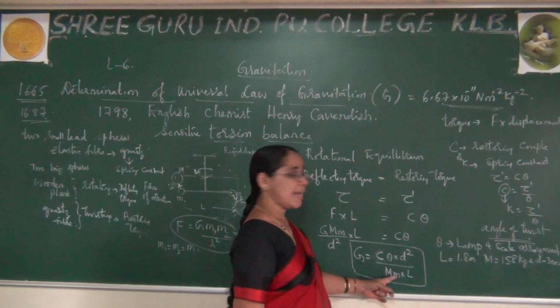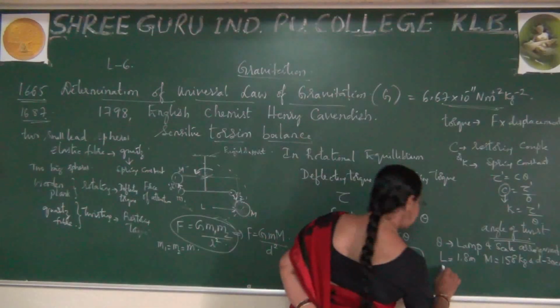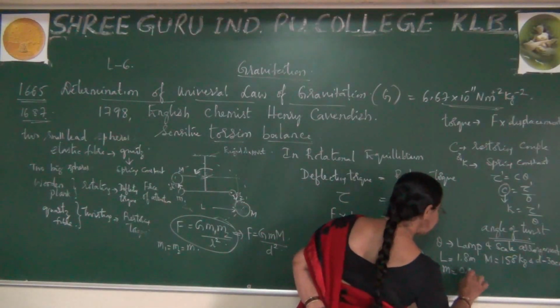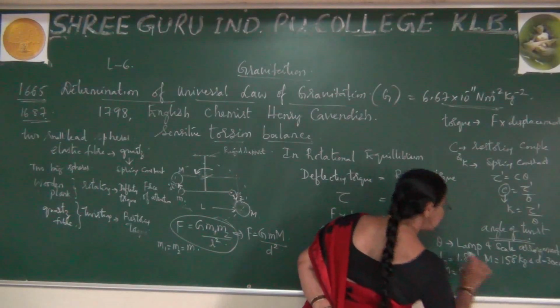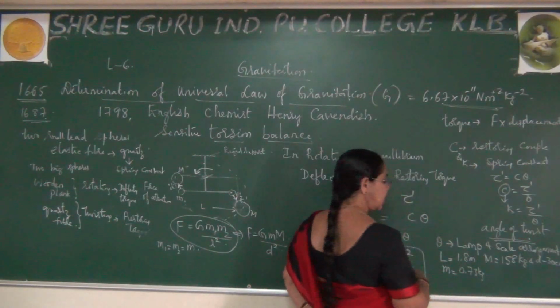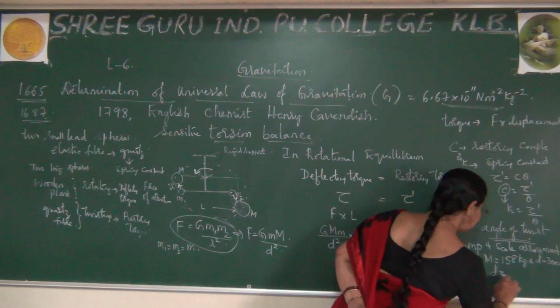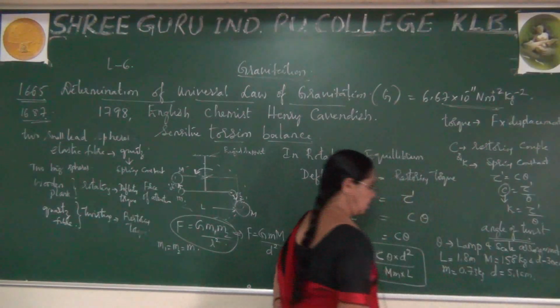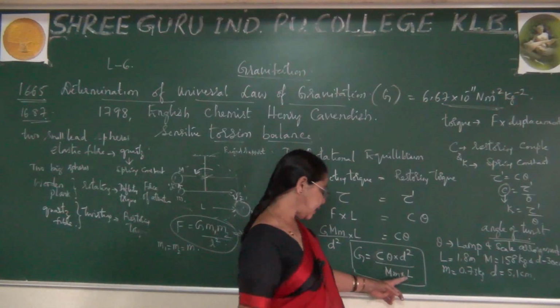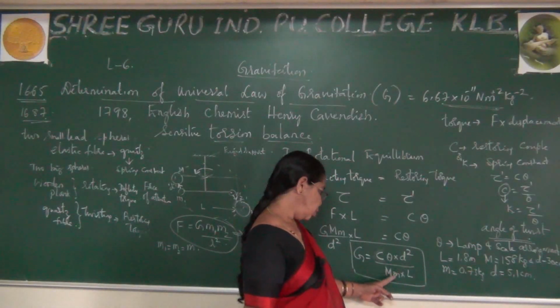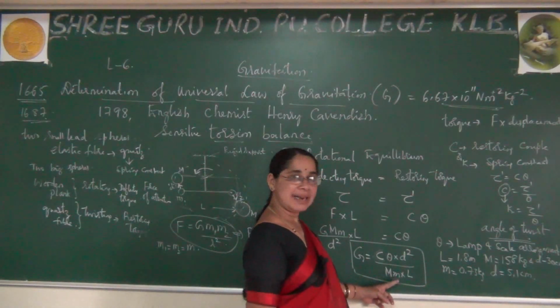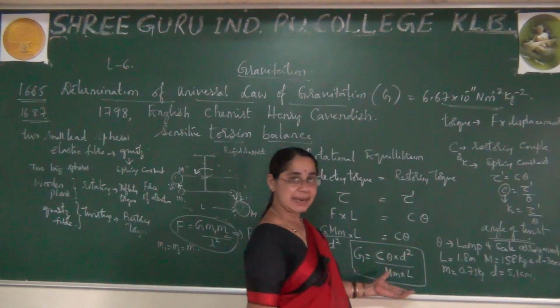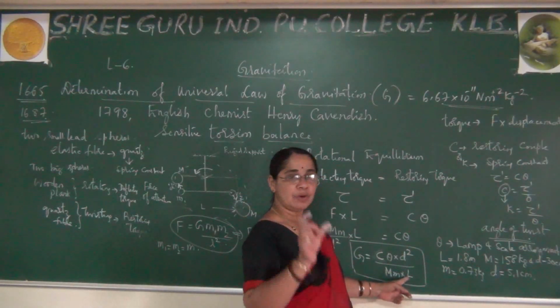What is a small m? This small m he has taken as 0.73 kg, and at the same time he has taken the diameter of 5.1 centimeter. That was selected in his experiment. So small m we know, capital M we know, along with the diameter and the length of the wooden plank.